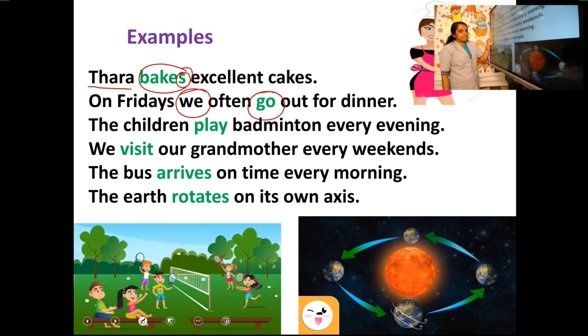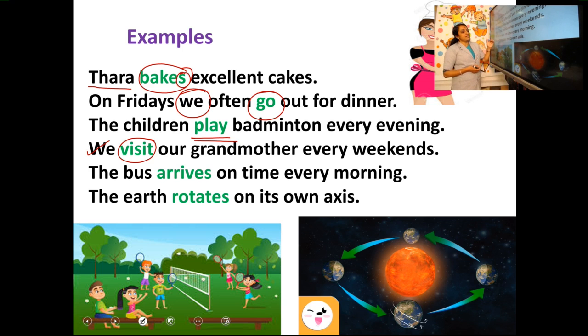The children, again plural subject. The verb is play. The children play badminton every evening. We visit our grandmother every weekend. We visit. Again, the subject is we, subject is plural. So, the verb is visit.